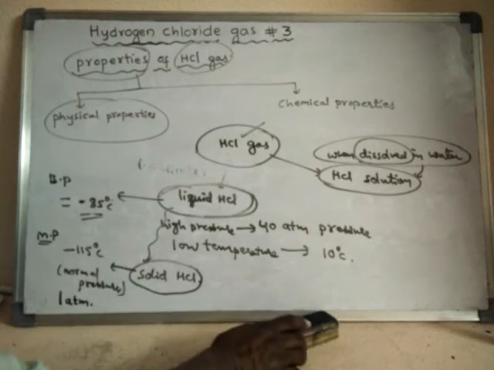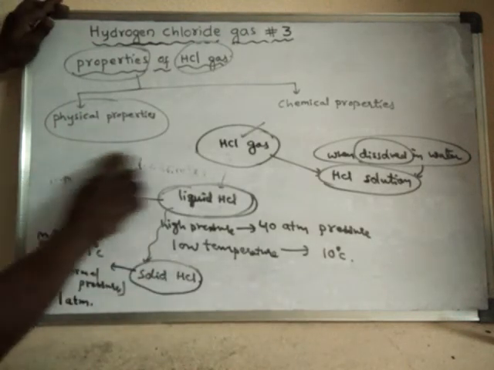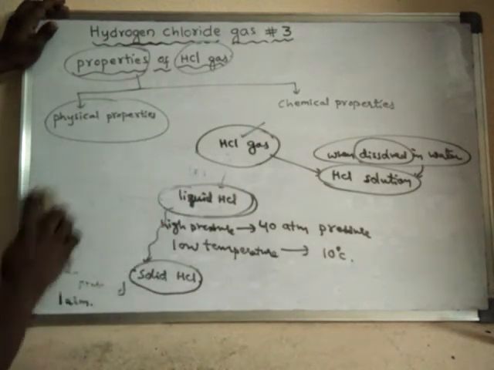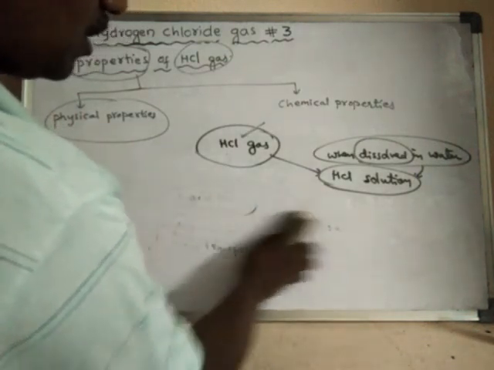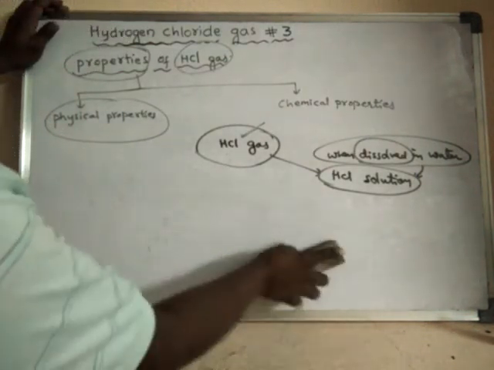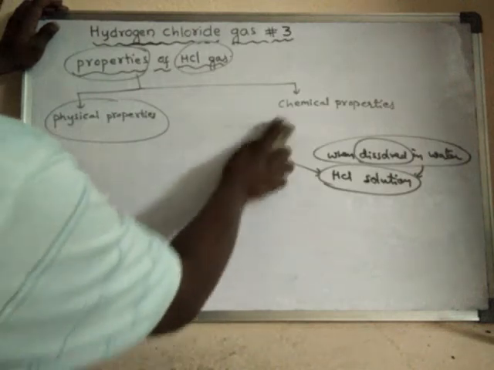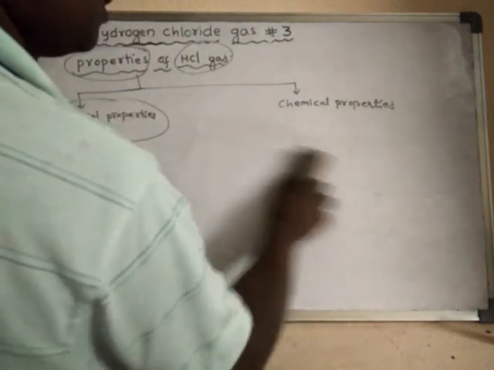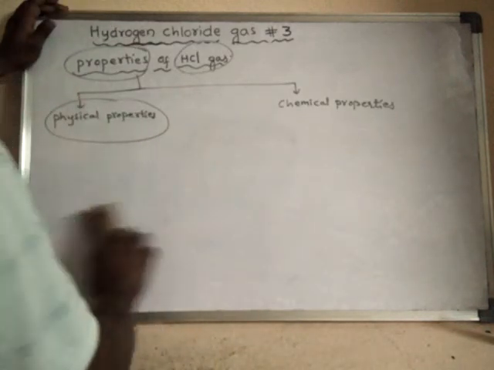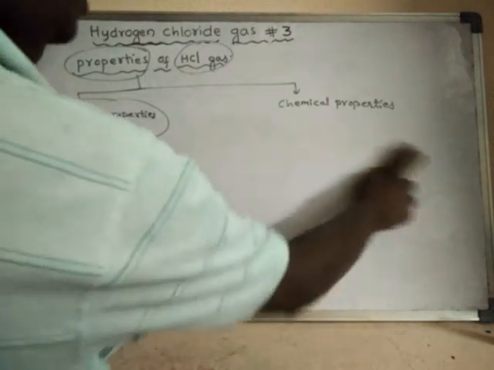And one more thing, the physiological nature. Physiological means what effects it causes inside the body. If HCl gas enters inside the human body or any organism, what does it do?